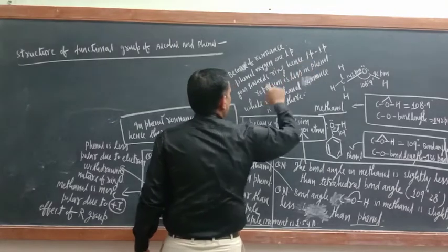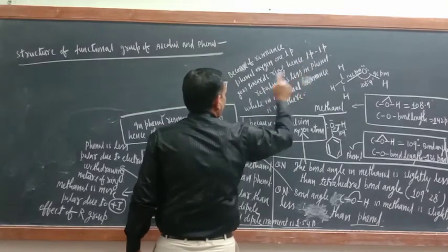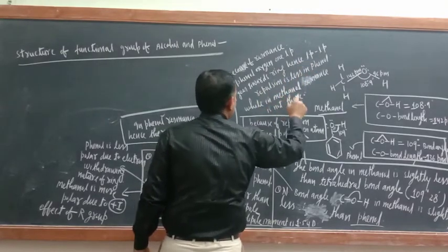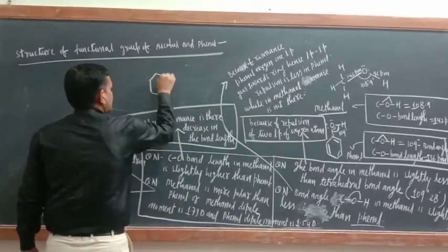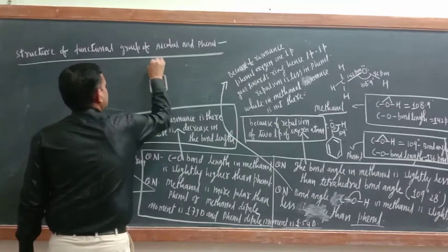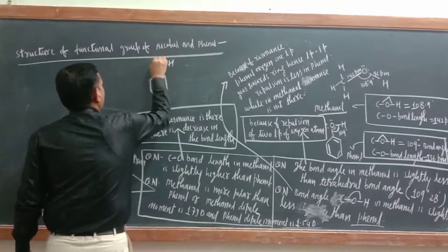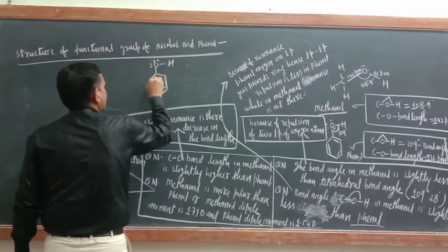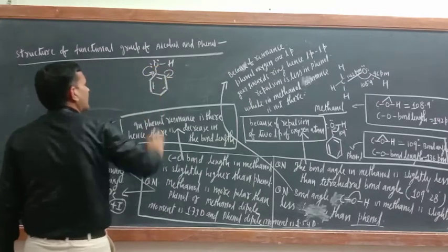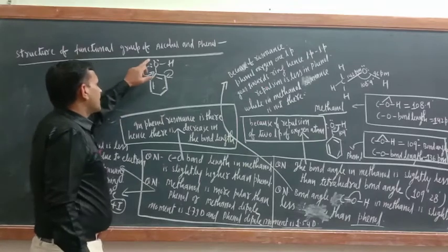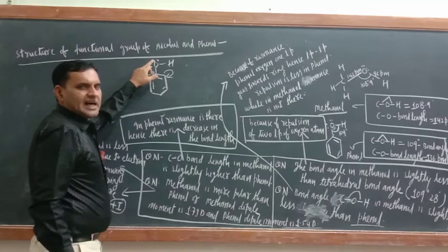Hence lone pair repulsion is less in phenol, while in methanol resonance is not there. This is phenol, and this is the OH group. Now here resonance is there. Because of resonance, one of the lone pairs will move toward the ring side. Then only one lone pair will be present at oxygen.